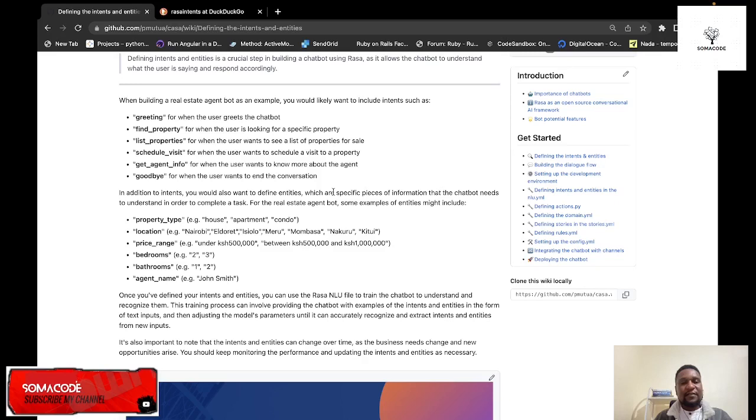Then once you have defined your intents and entities, you can use the Rasa NLU file to train the chatbot to understand and recognize them. This training process can involve providing the chatbot with examples of the intents and entities in form of text inputs, and then adjusting the model's parameters until it can actually recognize and extract intents and entities from new inputs.